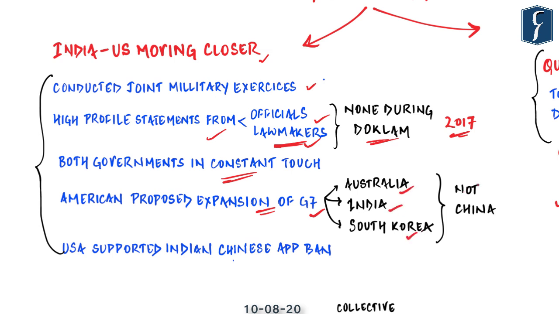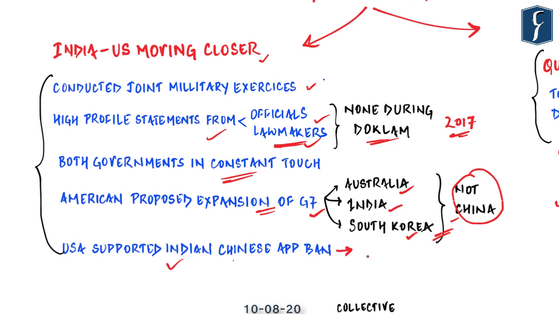Currently China is not a member of the G7, but in the reform agenda of the US, China was not included. Then, in the context of India's action of banning 59 Chinese apps, the United States of America came out totally in support of India. It issued an official statement saying that America has always insisted on the risk that emanates from China and Chinese telecommunication infrastructure, and hence the decision of India to ban several Chinese software firms from operating inside the country is a right decision.